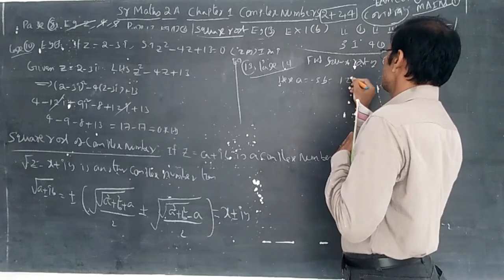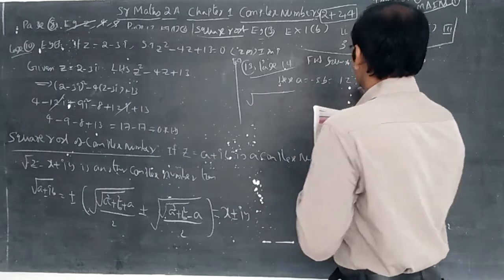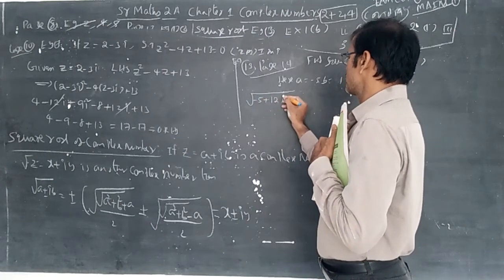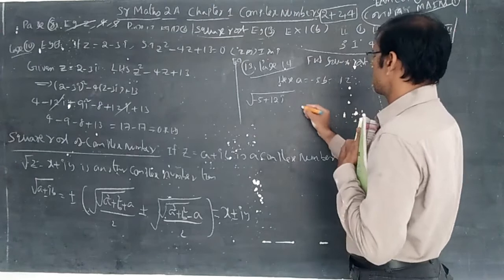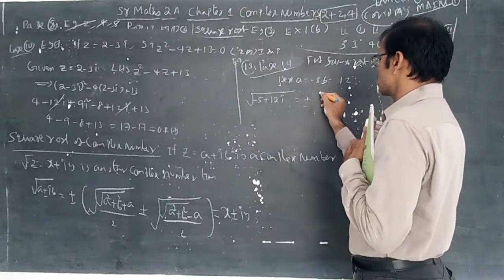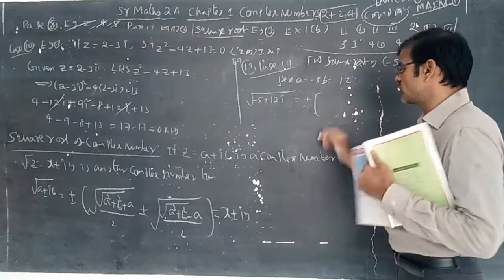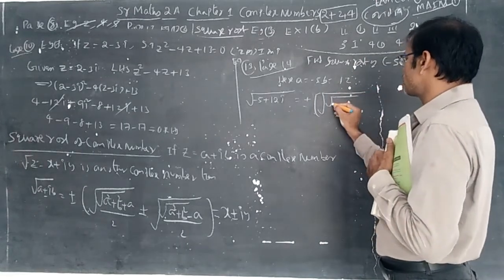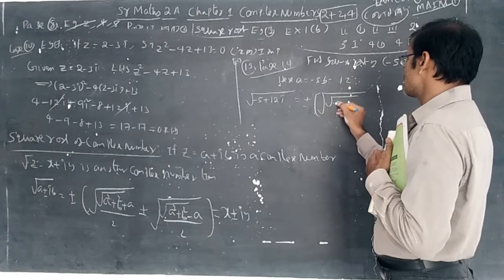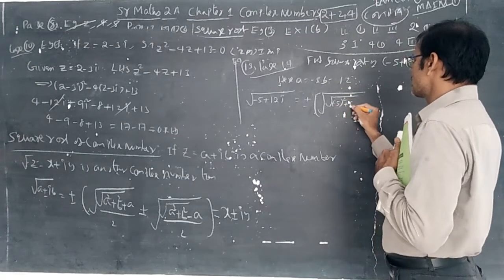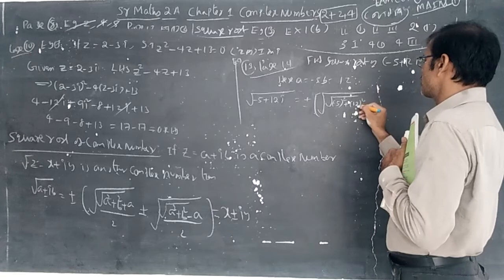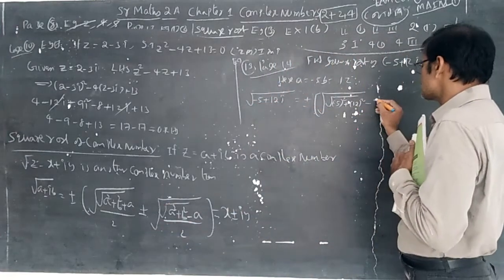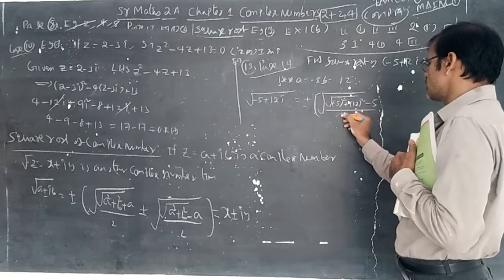In the middle plus is there. The square root of minus 5 plus 12i is equal to, try to understand the formula, root of a square plus b square. So root of minus 5 whole square plus 12 whole square, plus a, meaning minus 5, total by 2.